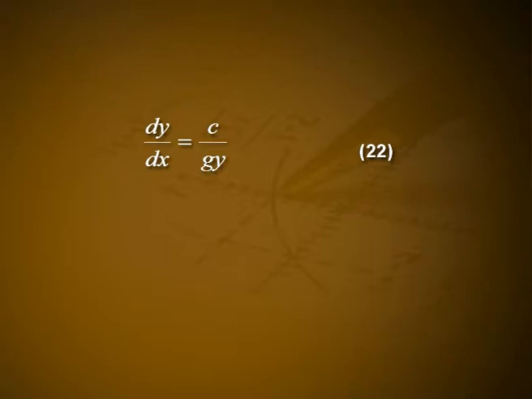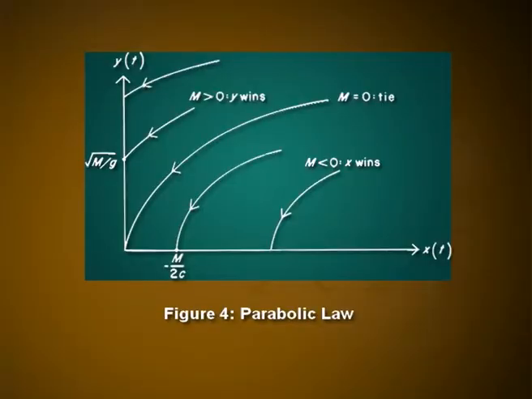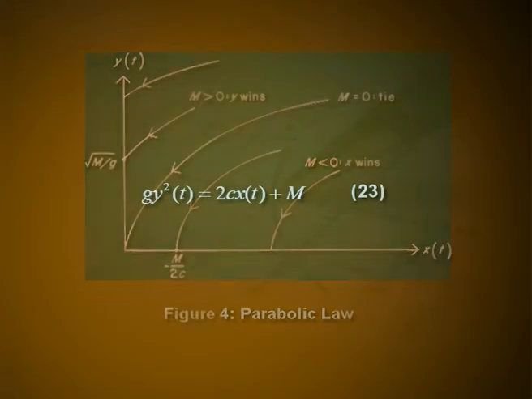Dividing equation 21b by 21a, we have that dy/dx = c/(gy). Integrating, we have the parabolic law: g y²(t) = 2c x(t) + m, where m = g y0² − 2c x0. The guerrilla force wins if m is less than 0 and the conventional y force wins if m is greater than 0. Figure 4 shows the parabolas defined by equation 23.